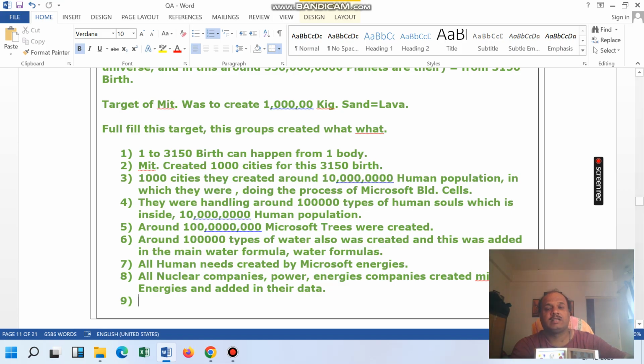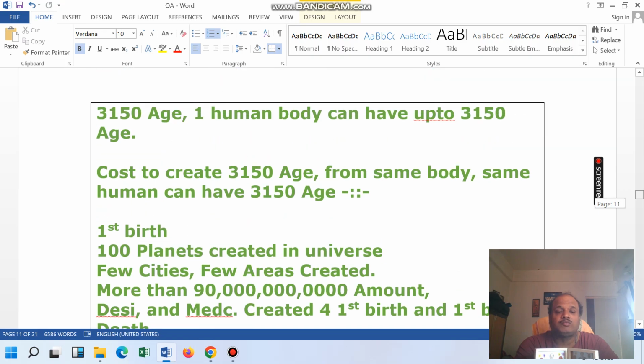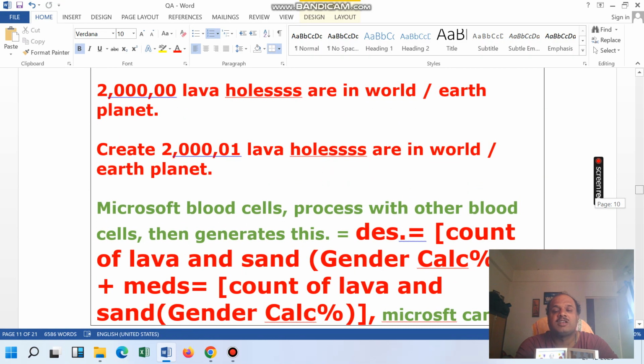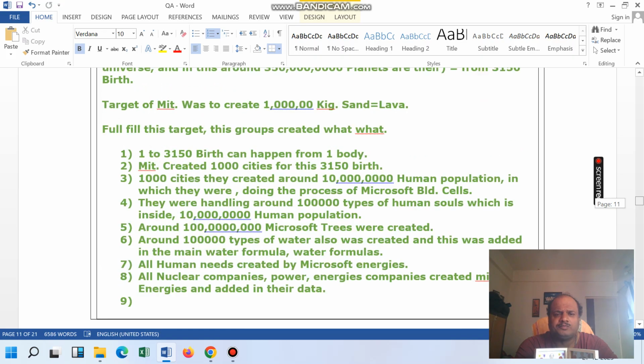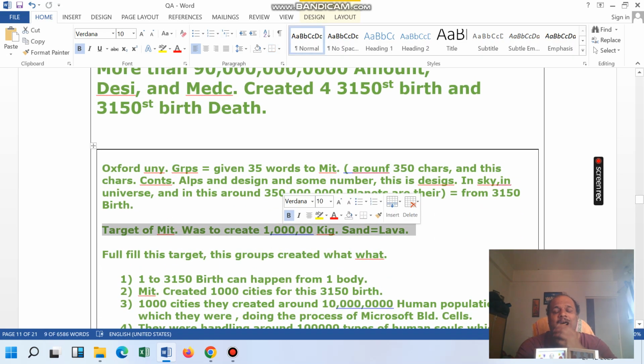In this city creation, basically we are discussing how Microsoft got the target of creating 1 lakh kilograms sand.